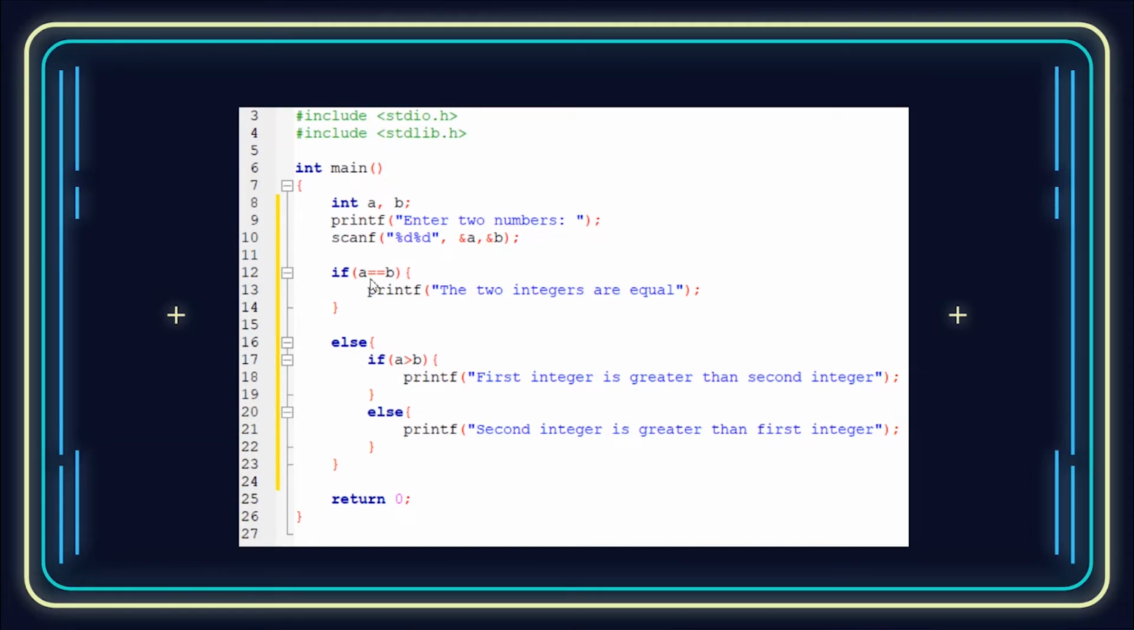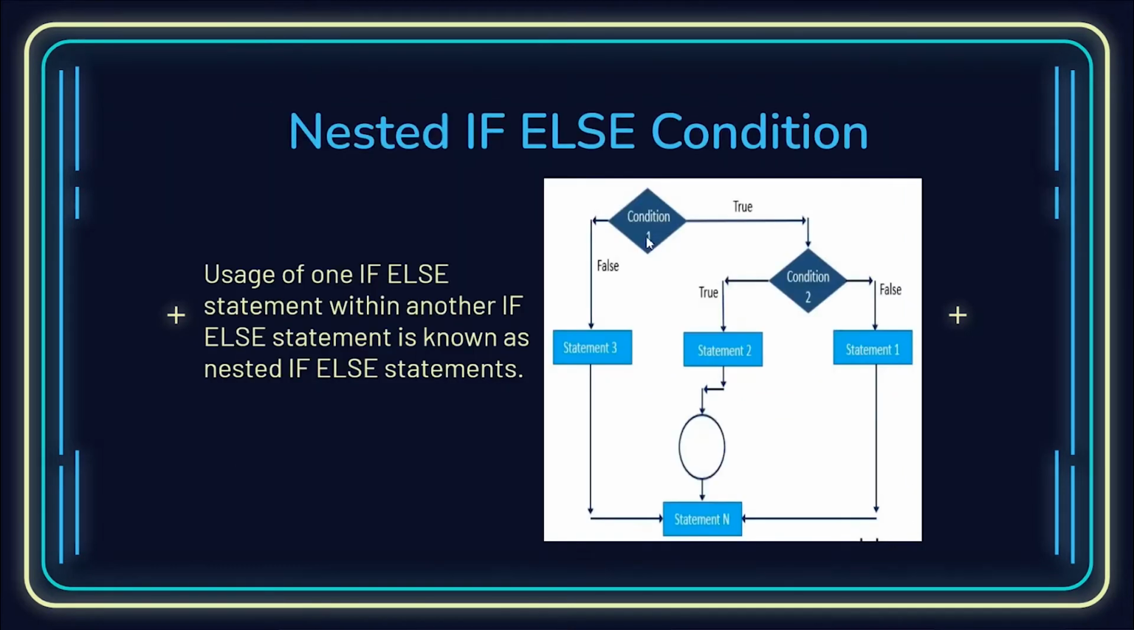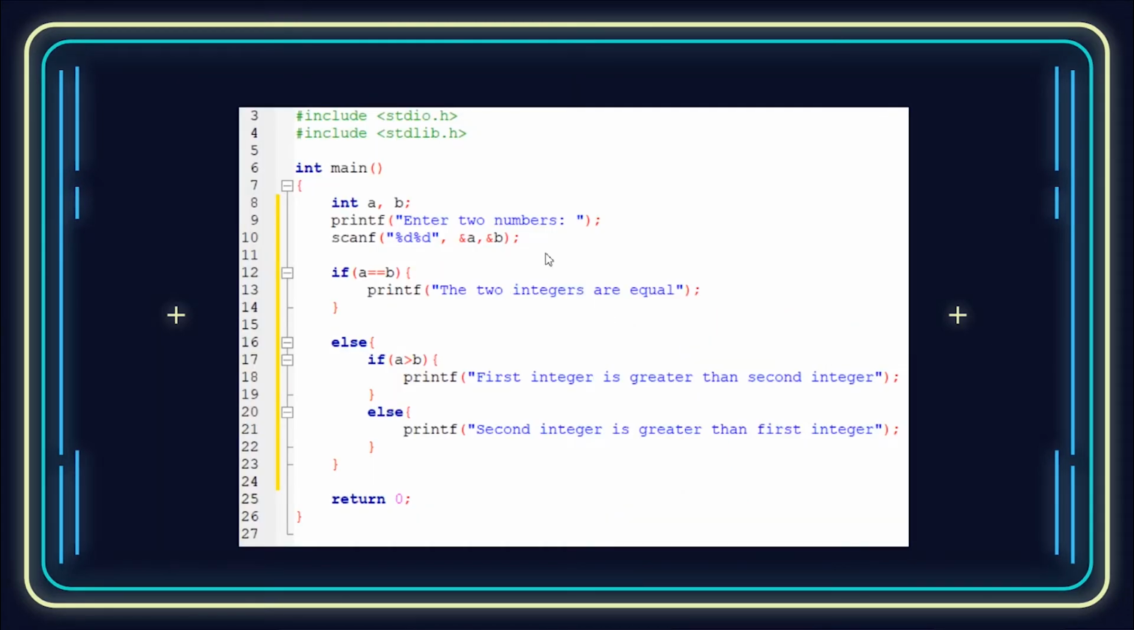So here you see that like in the flowchart, if condition 1 is true, then we print this statement, and else means if it's false, then we are led to another set of conditions, if a, b, and else. So if they are not equal, then if a is greater than b, printf the first integer is greater than the second integer, else printf the second integer is greater than the first integer. Okay, so this is an example of a nested if-else condition.